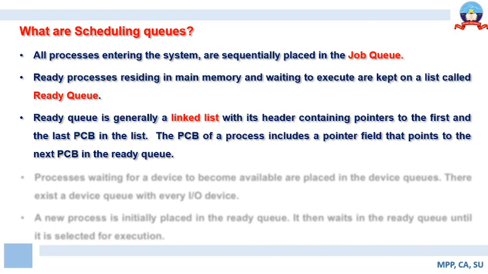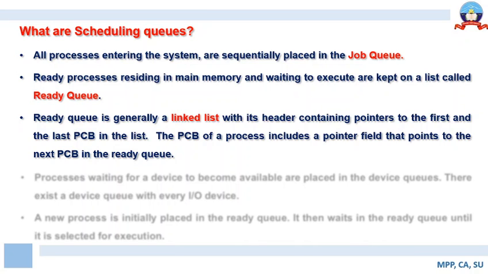Now the ready queue is generally a linked list with its header containing a pointer to the first and the last PCB in the list. As we have learned, a process control block is a data structure that stores state information about a unique process. So a PCB, process control block, is created for every individual process.